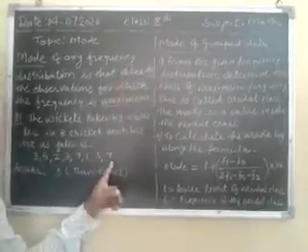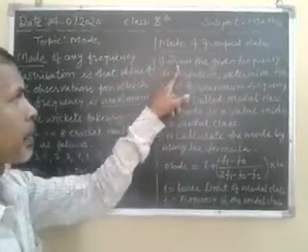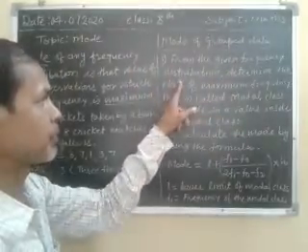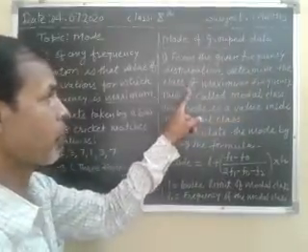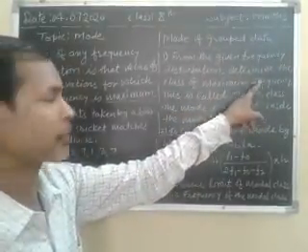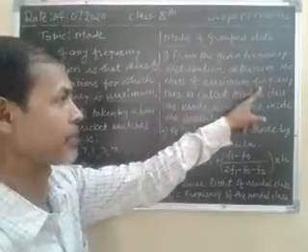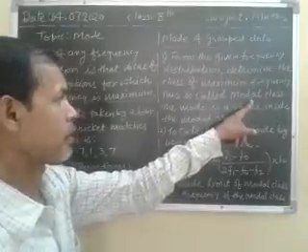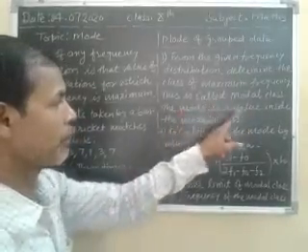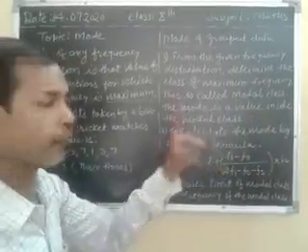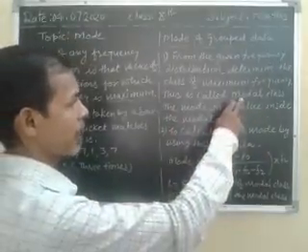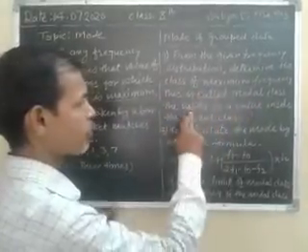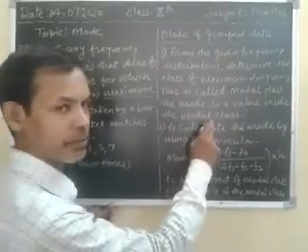This was ungrouped. Now the mode of grouped data. There are 2 steps. In step 1, from the given frequency distribution, determine the class of maximum frequency. First we have to choose the class of maximum frequency. Then this class is called the modal class. The mode is a value inside the modal class. So first we choose the modal class, which is the class of maximum frequency, and the mode of the given data lies inside the modal class.